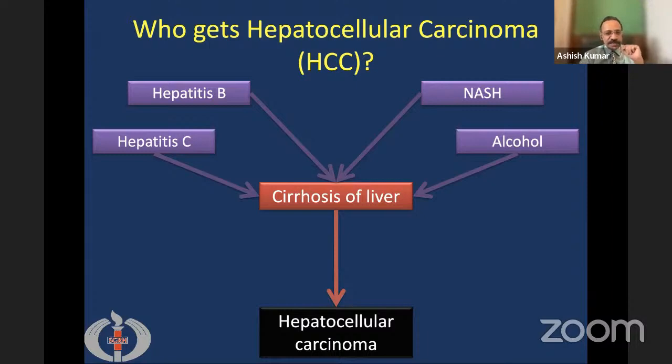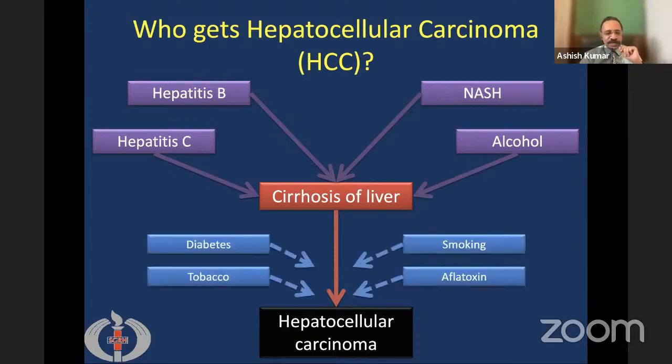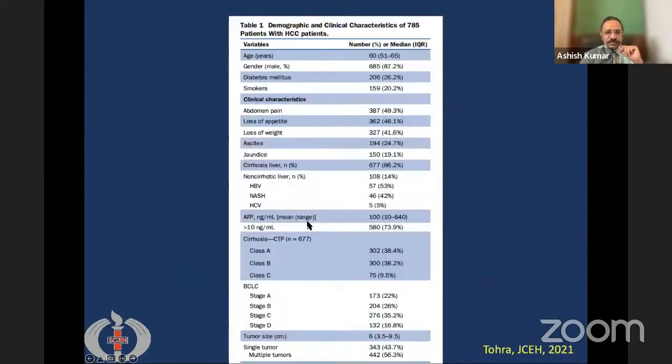Along with cirrhosis, there are certain contributory factors. For example, if the patient has coexistent diabetes, or if he's consuming tobacco, smoking, or exposed to aflatoxin, then all these conditions also contribute to the development of hepatocellular carcinoma. But the most important risk factor remains cirrhosis of the liver.